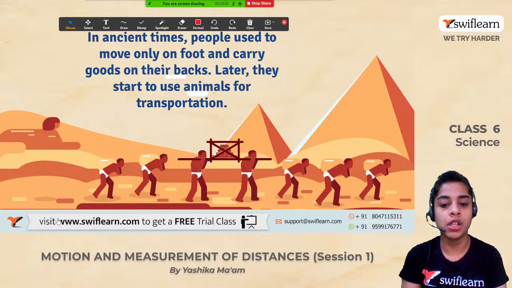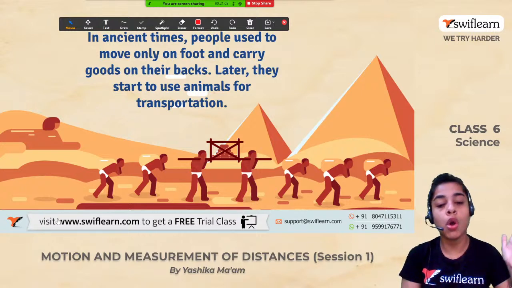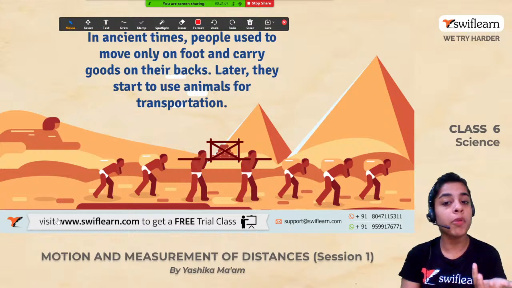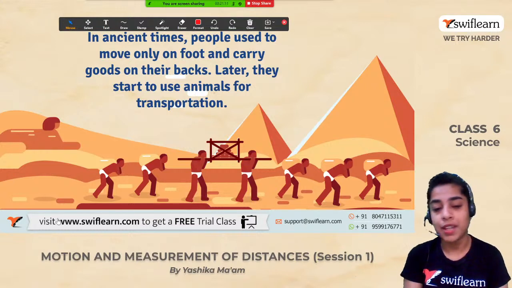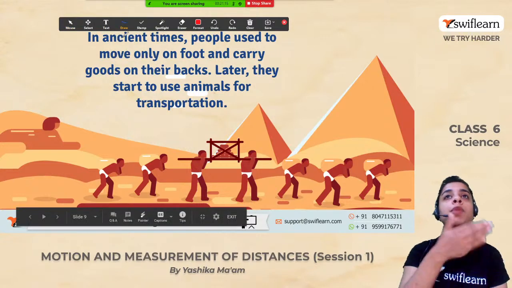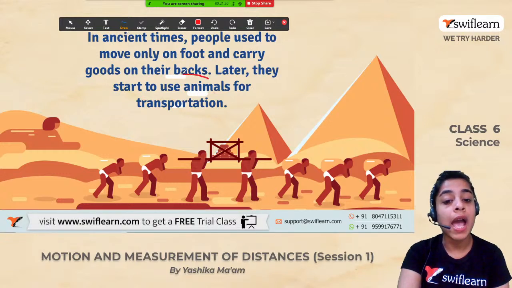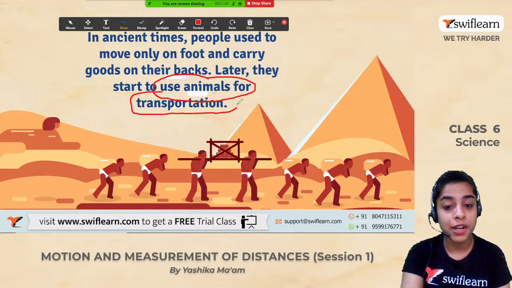So I really feel that this would have been very tough for them. Number one, moving on your foot for so long distances, and on top of that, carrying goods on their backs. It would have been so tough for them, na? Right? But later, what did they start? Everybody evolves. So they started evolving. They started using animals for transportation. So this is the first change that took place.